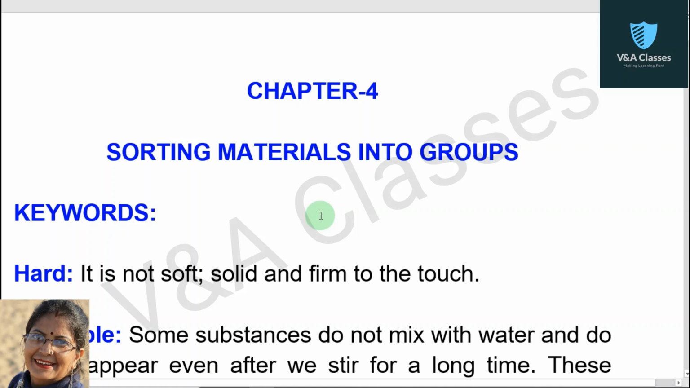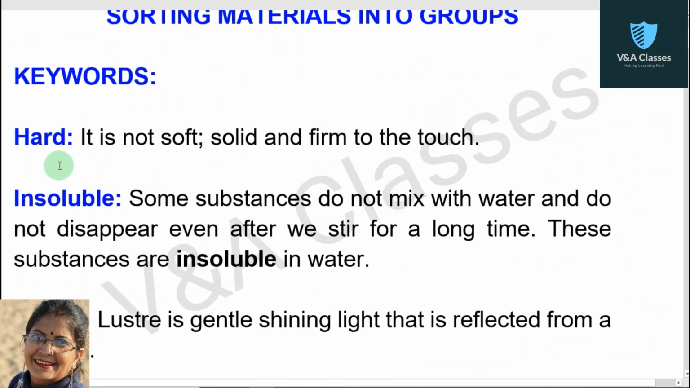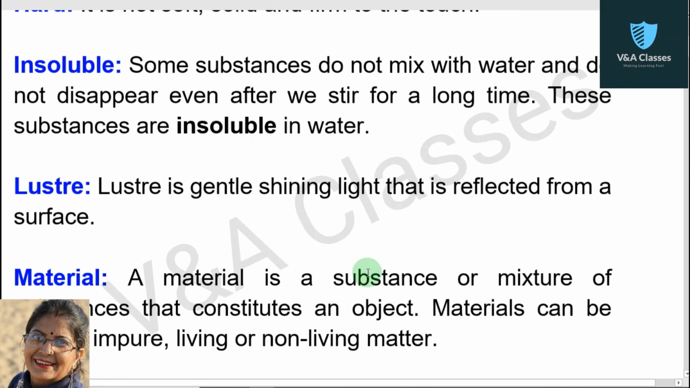Today we will discuss keywords and question answers of chapter 4, that is sorting materials into groups. First keyword is hard. It is not soft, solid and firm to the touch. Next keyword is insoluble. Some substances do not mix with water and do not disappear even after we stir for a long time. These substances are insoluble in water.